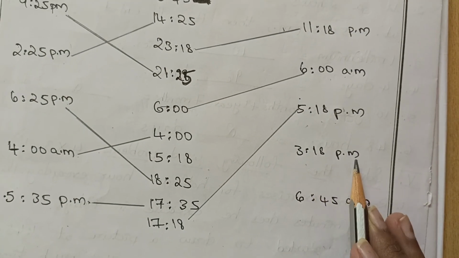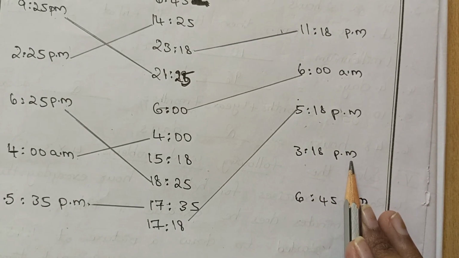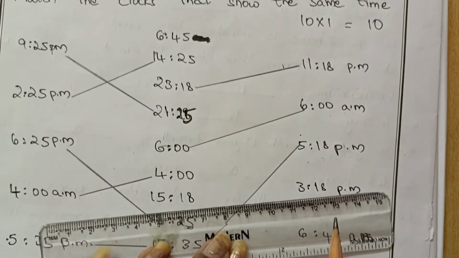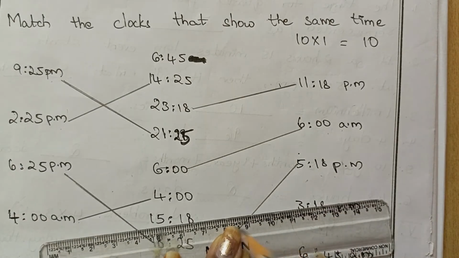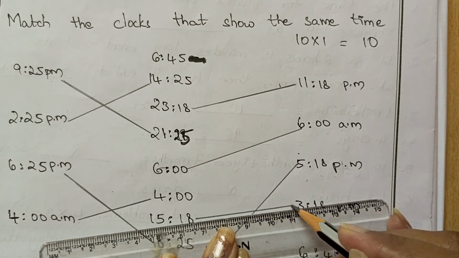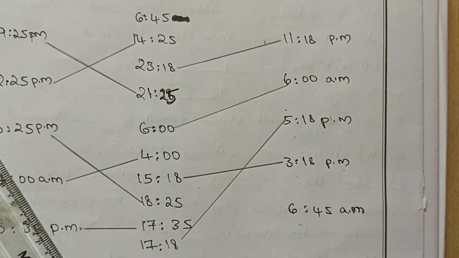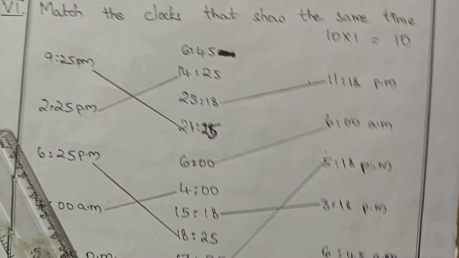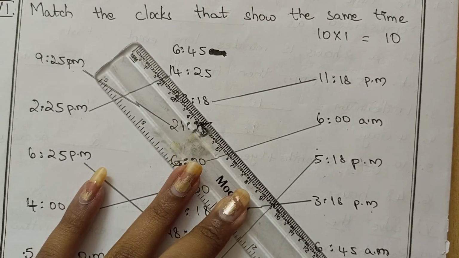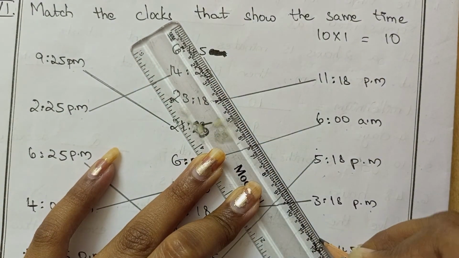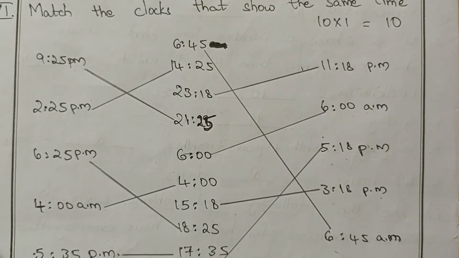3 hours 18 minutes PM. So 15 hours 18 minutes. 6:45 am. AM means morning time. So we have to write 6 hours 45 minutes. Now next one.